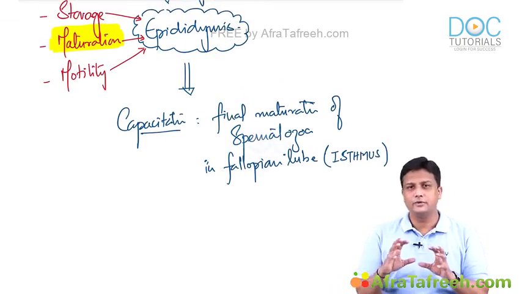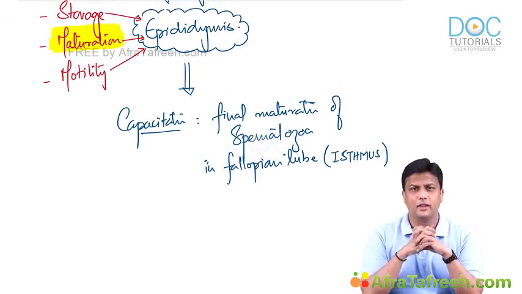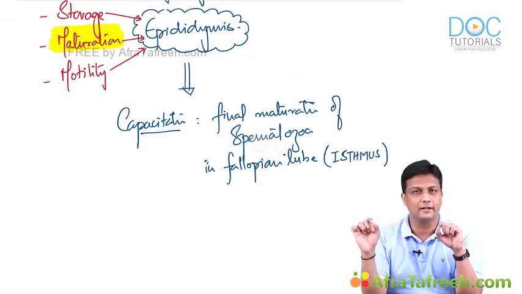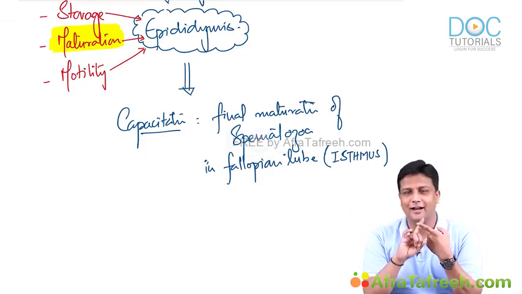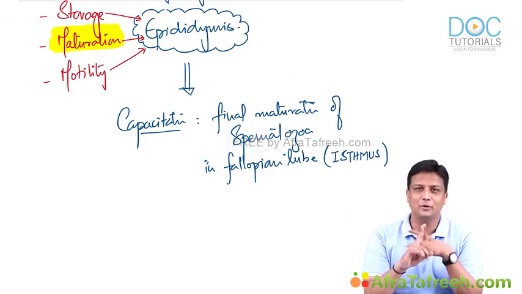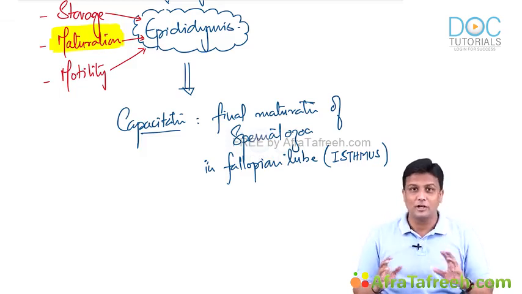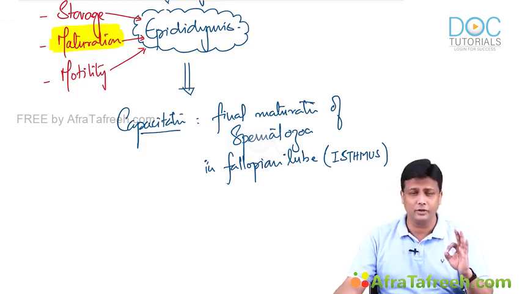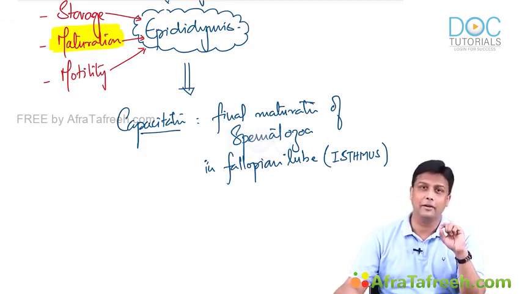Now, what I am trying to tell you here is an important MCQ where most of the students are getting confused. There is a question given: maturation of spermatozoa takes place in dash. Two options are given: option 1 epididymis, and option 2 fallopian tube. Now the students are confused which one to mark. Remember, if you come across this type of question, the best answer will always be epididymis.